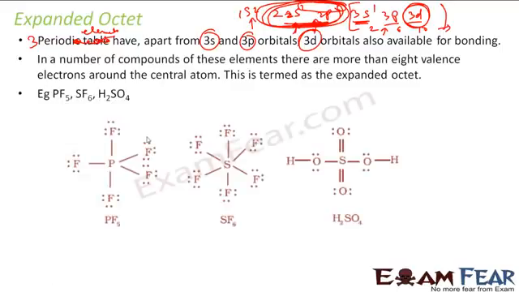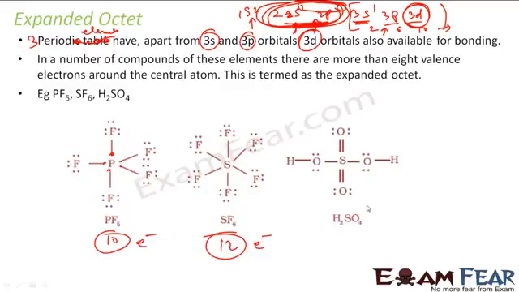For example, take PF5. If you see in phosphorus, you have 1, 2, 3, 4, 5 into 2. So they have 10 electrons in this phosphorus, and it is happy with that. In the free state it is 3s2, 3p3, right? It's happy with 10 electrons. SF6, if you see 1, 2, 3, 4, 5, 6 into 2. So there are 12 electrons in the SF6. It is happy with this.